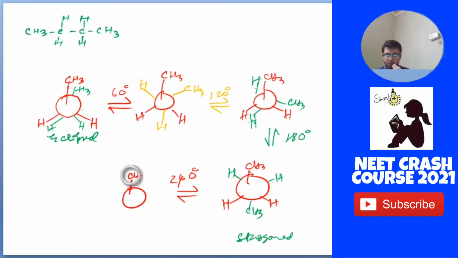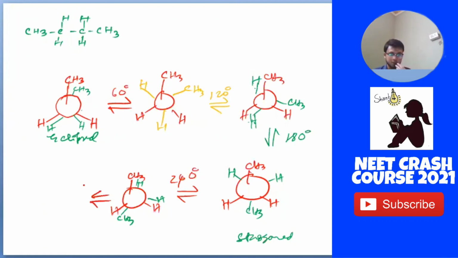Then it will look like this here. Again it will be H. From here, if we rotate it another 60 degrees, that means it will be 300 degrees.